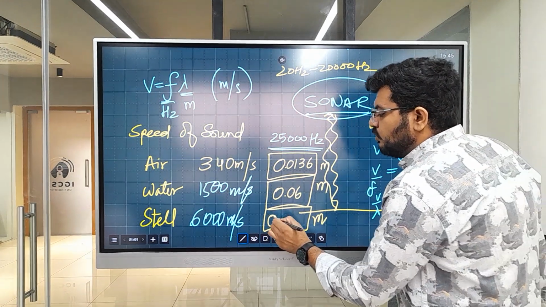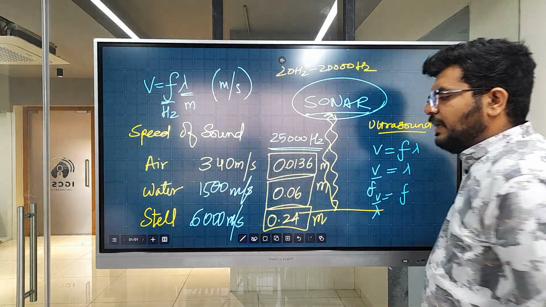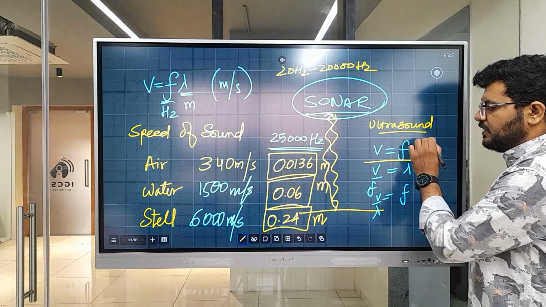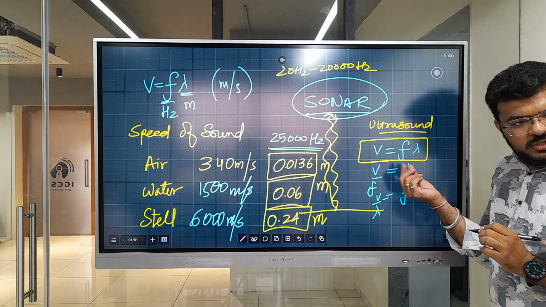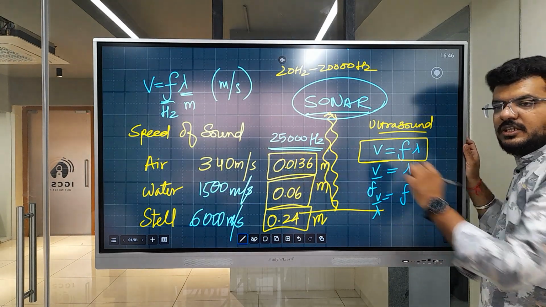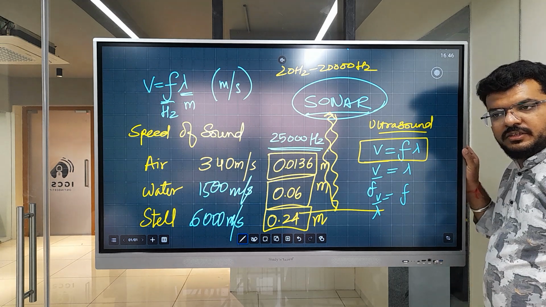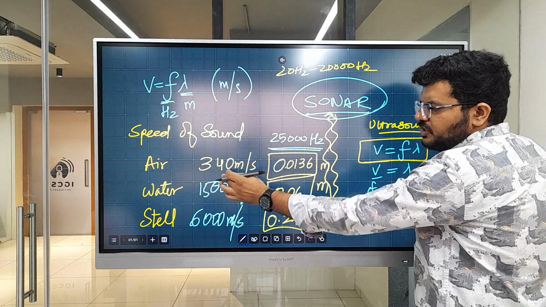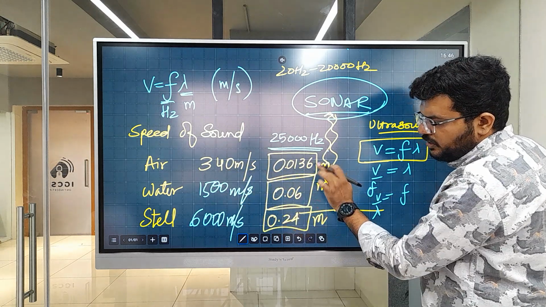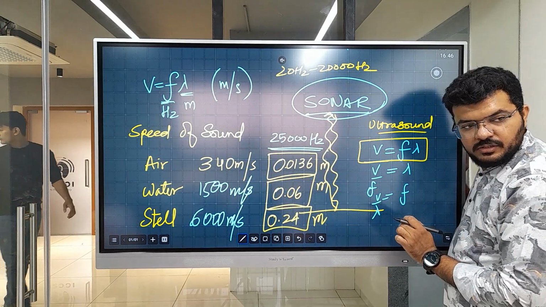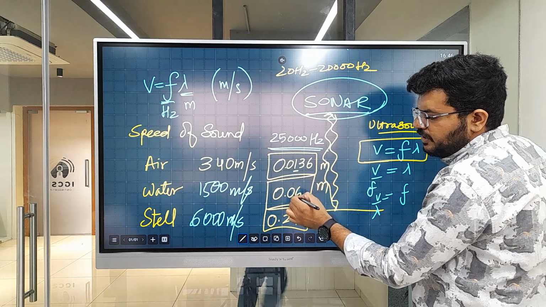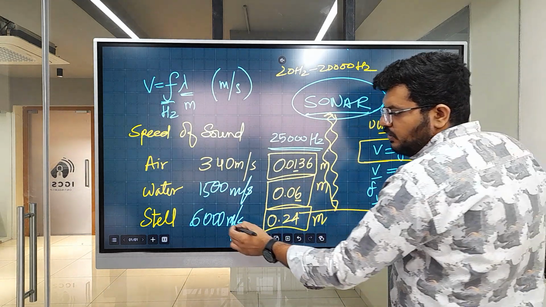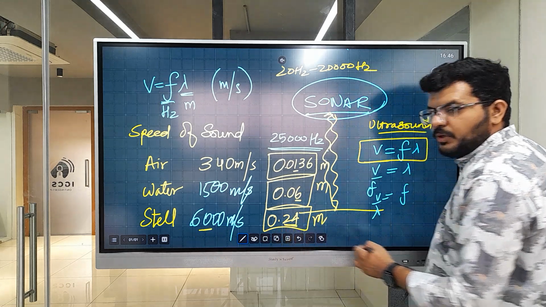0.24. Can you tell me what is happening if frequency is constant? Let's have a look at this equation, okay? Frequency is constant, but whenever velocity is increasing, what is happening to the wavelength? Velocity has increased. Now velocity has increased. What has happened to wavelength? It is increasing. This is 1 and this is 6, which is a larger number. So it has increased. Now, if the velocity increases, what has happened to wavelength?